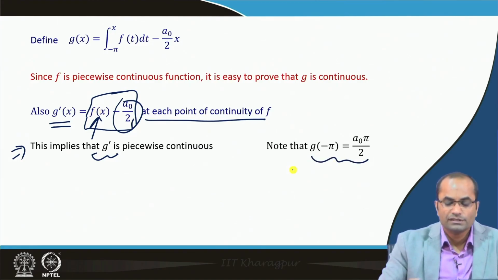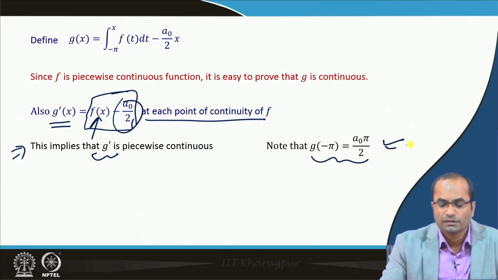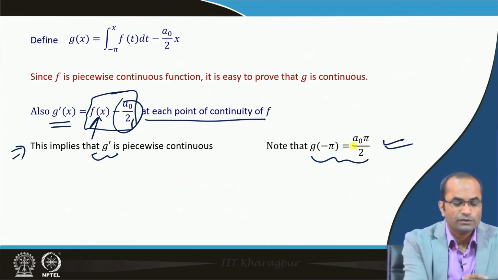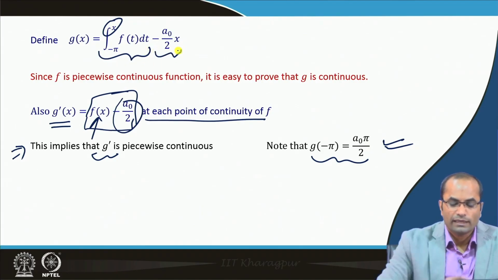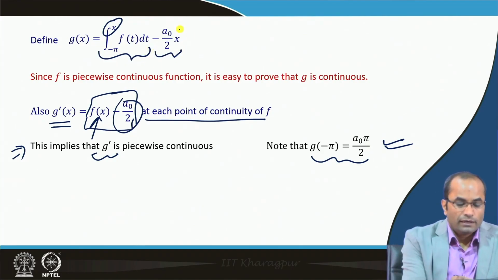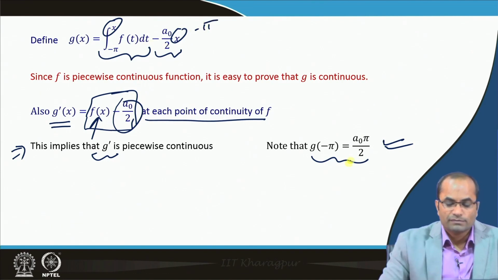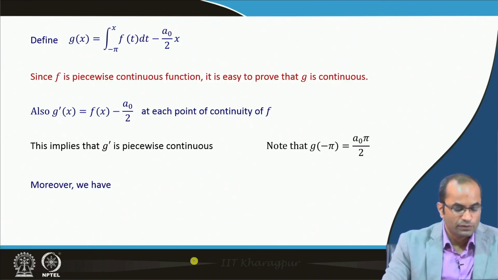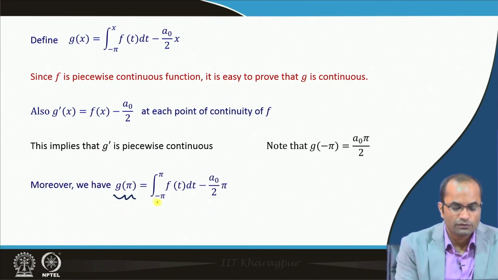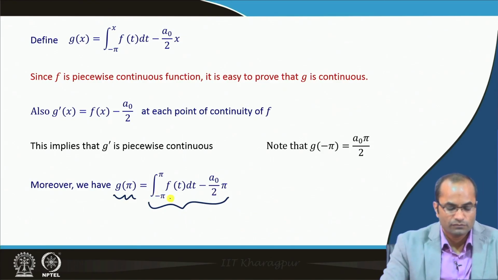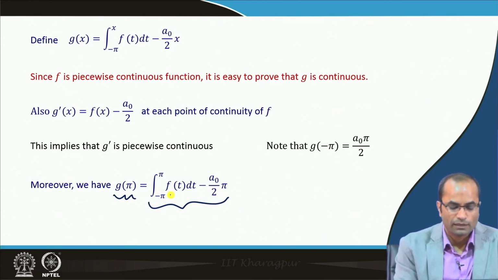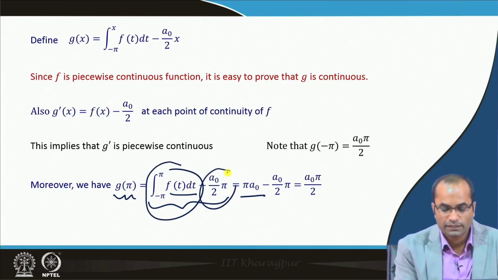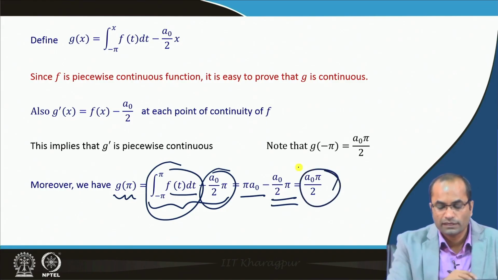We also note that g at minus pi, if we compute, is a naught pi by 2, because if we substitute minus pi, the integral becomes 0, and then we have minus minus, which becomes plus, giving a naught pi by 2. Also we can notice that g of pi, which is the integral from minus pi to pi of f t dt, is pi a naught, then minus a naught pi by 2, and that is just a naught pi by 2.